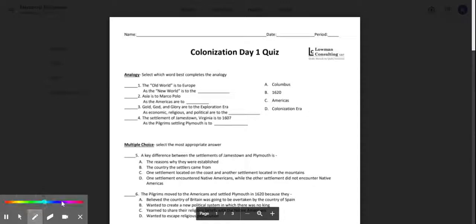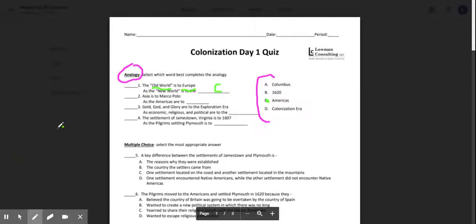When you do an analogy, basically it is going to be a vocabulary word and its definition. So here we have some vocabulary words: Columbus, 1620, Americas, and colonization era. Let's look at number one. The old world is to Europe as the new world is to what? We know that old world goes with Europe. So what does the new world go with? New world would go with the Americas. So you would write letter C right here.